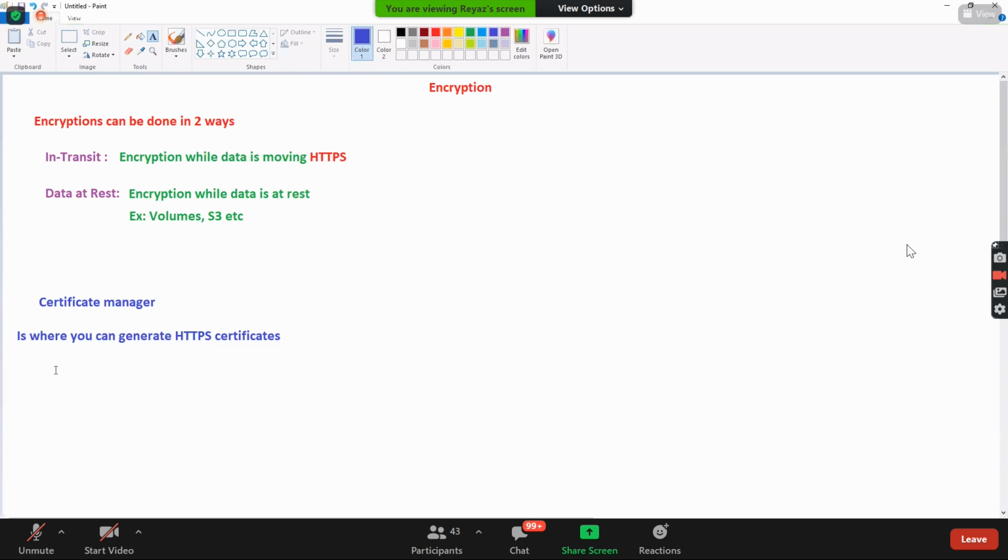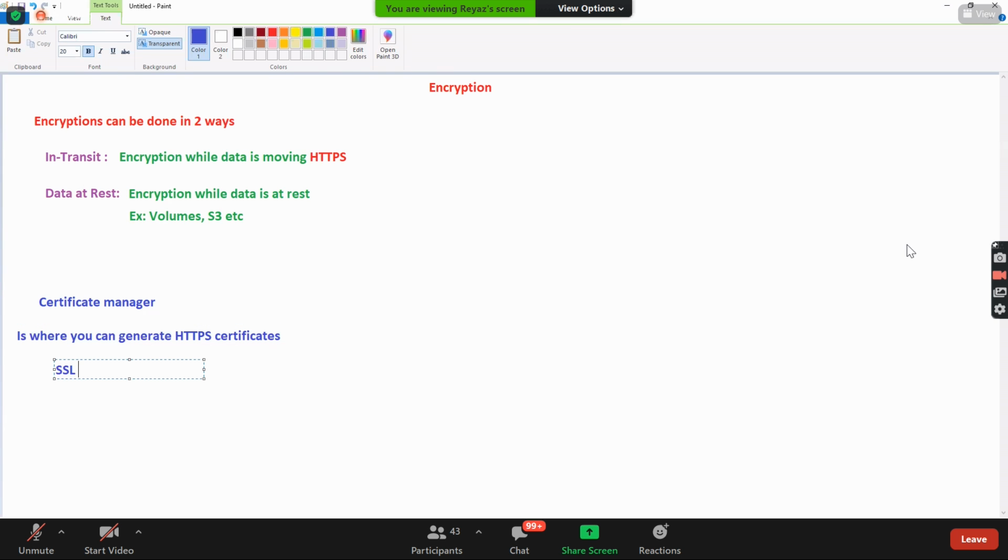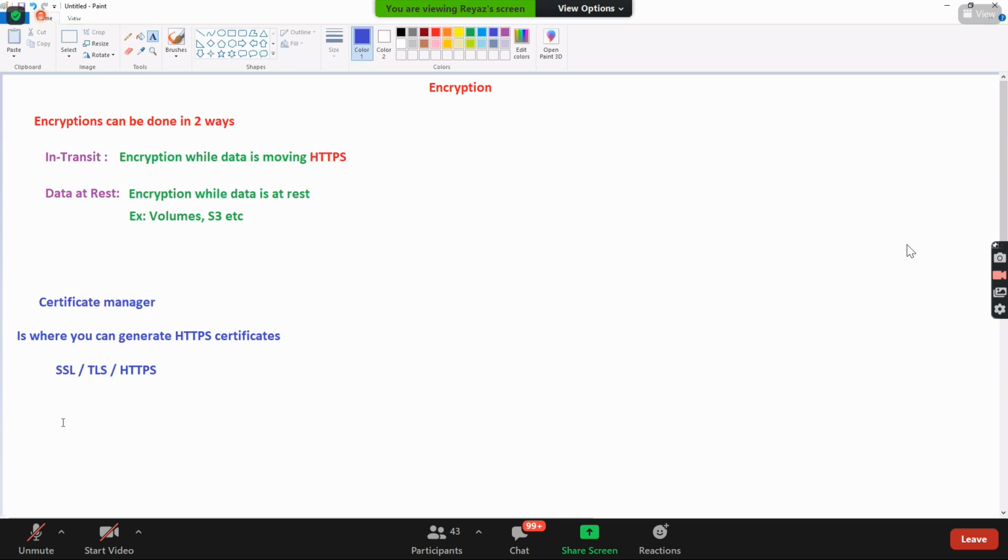If someone is talking about SSL, TLS, HTTPS, all are the same. Guys, which is the service in AWS where you can generate the certificates? Which service is that?